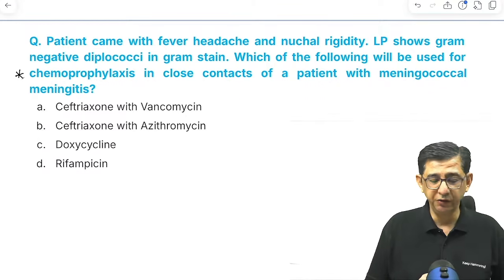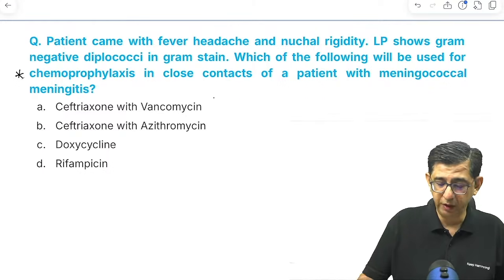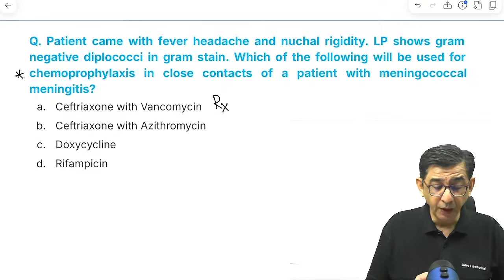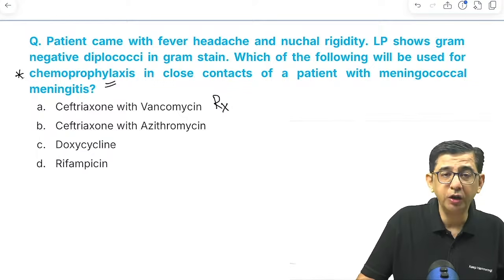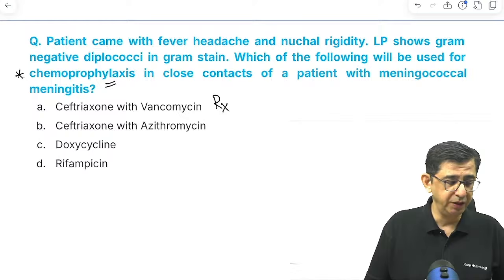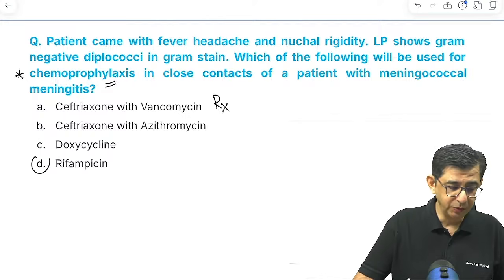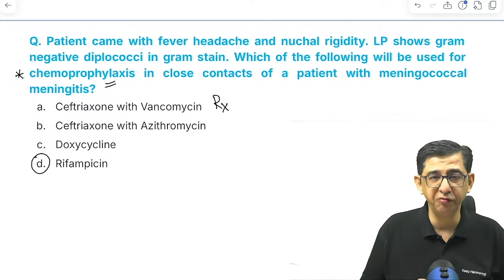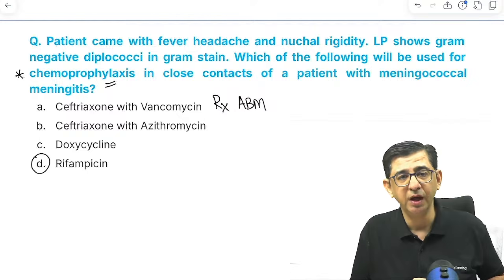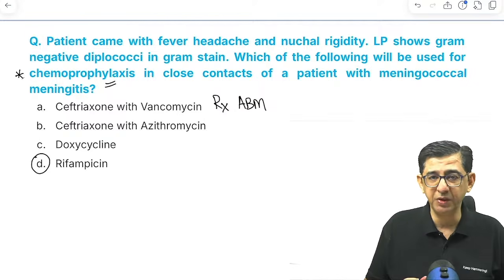The treatment for this condition is obviously ceftriaxone with vancomycin. That is okay. But the question is not on the treatment. The question is for meningococcal meningitis ka prophylaxis. The answer for this question is option number D, that is rifampicin. If the question said what is the treatment of acute bacterial meningitis, it is ceftriaxone with vancomycin. For prophylaxis, it is rifampicin that is used.